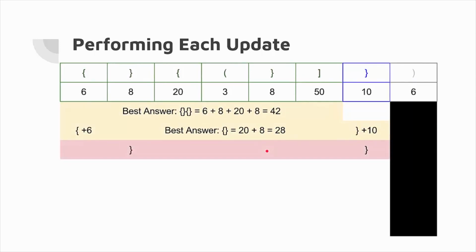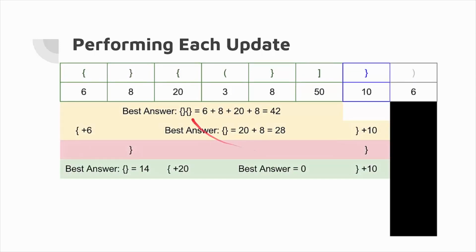Now we come to the next opening bracket, which yields us a best answer of 14, because that's the best answer from position 1 to position 2, plus 20, which is the value of the opening bracket at position 3, plus 0, which is the value of the best answer from position 4 to position 6, plus 10, which is the value of the closing bracket at position 7.